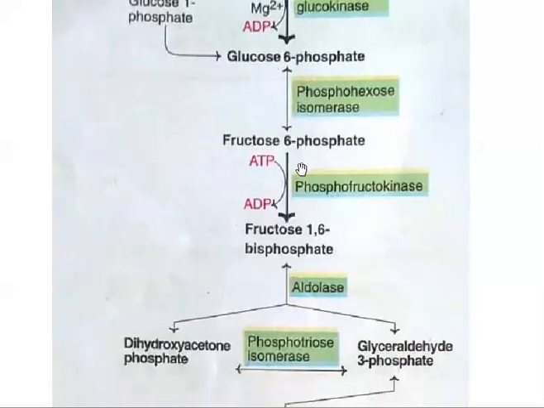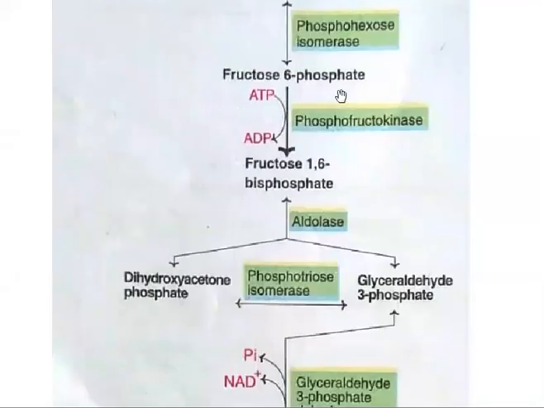The second reaction is a reversible reaction, where isomerization takes place. Glucose 6-phosphate is isomerized, forming fructose 6-phosphate. The enzyme is phosphohexose isomerase. Glucose is a 6 carbon compound, which is also called a hexose, and here it carries a phosphate. That's why this is phosphohexose isomerase. So this reaction is called isomerization.